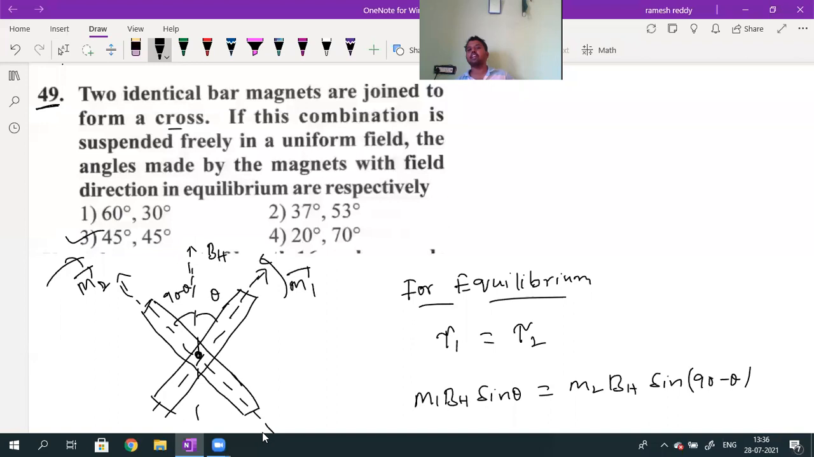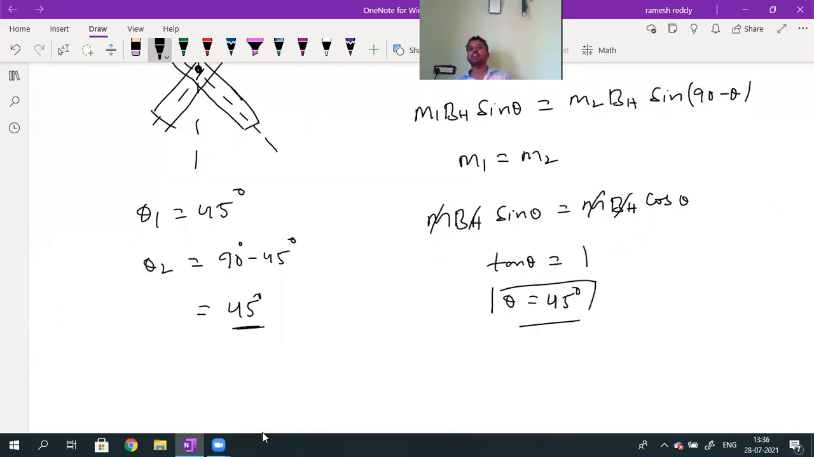Then we can calculate. Is this one understood? Students, is this question okay now?